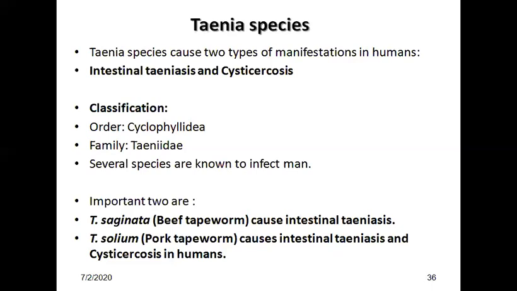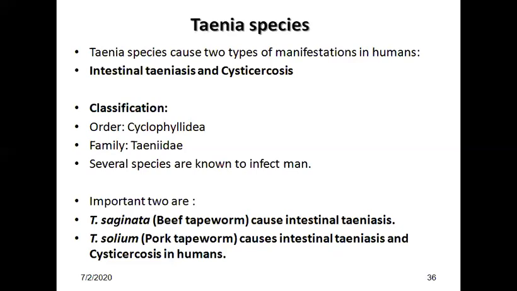Lobes of ovary are 2, with no accessory lobe present in saginata; 3 in case of solium, 2 lobes with an accessory lobe. Testes: 300 to 400 follicles in saginata, 150 to 200 follicles in solium. Vaginal sphincter is present in saginata, it is absent in solium. So this is about differentiation. Eggs can be differentiated as they are acid fast in saginata, non-acid fast in solium.